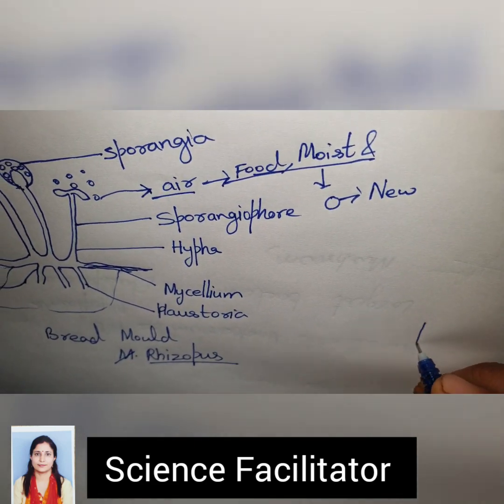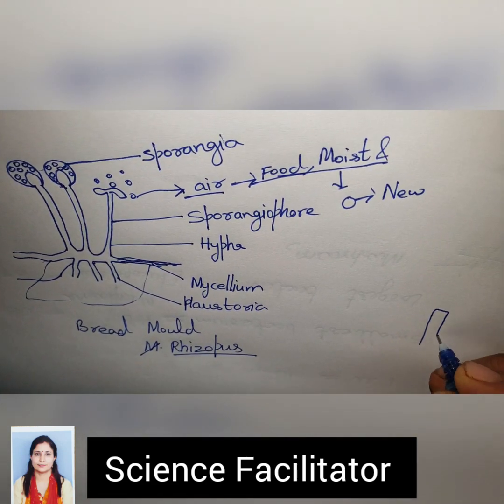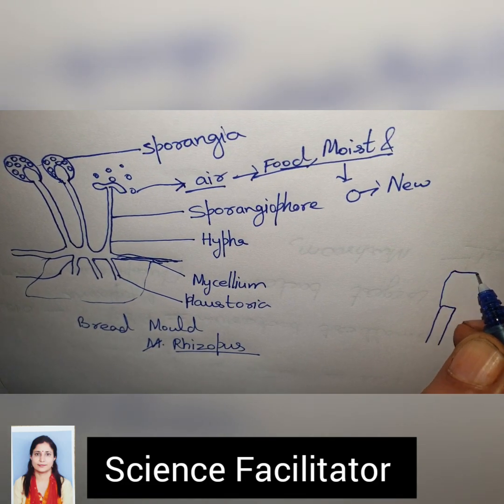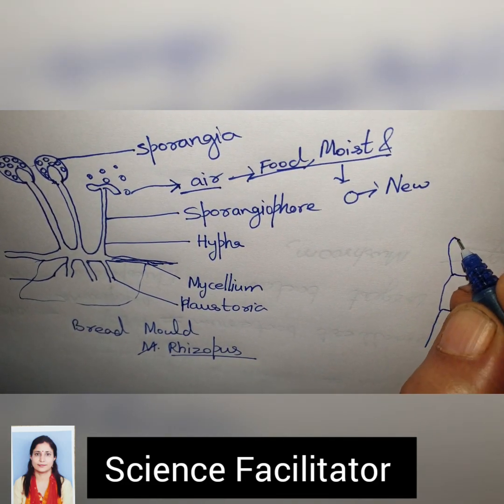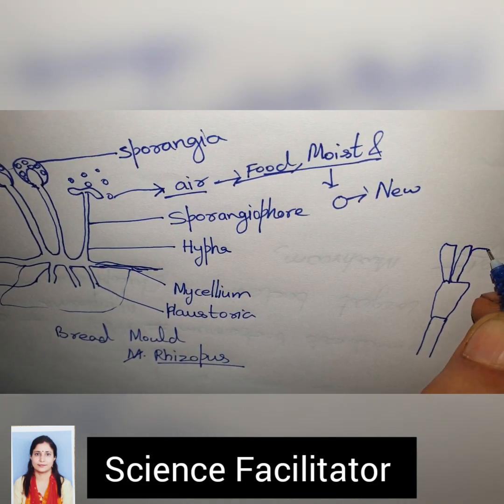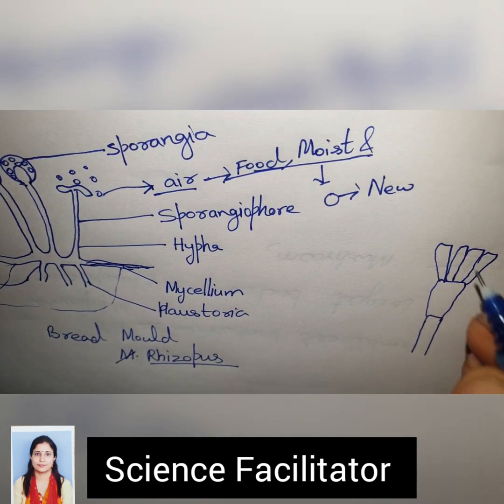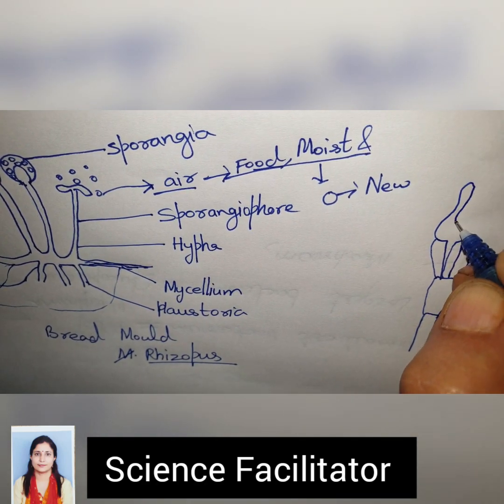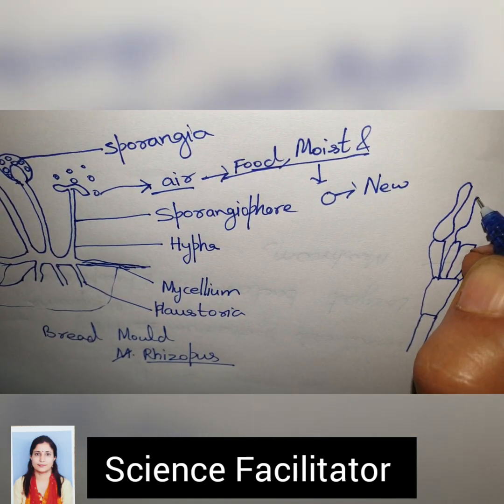Similar kind of fungi is Penicillium. It looks like this. In it, conidiophores are there which bear conidia. Very simple. These balloon-like structures are there.